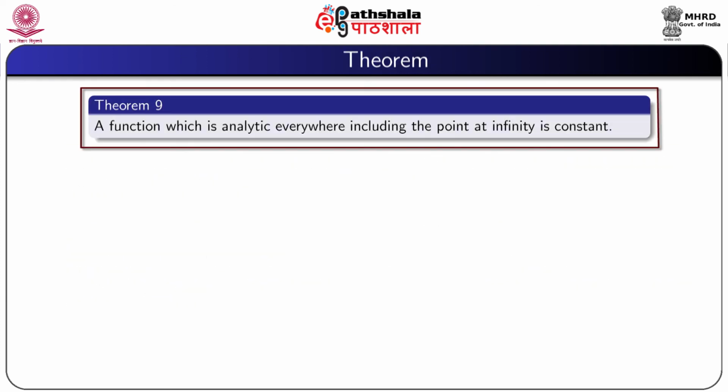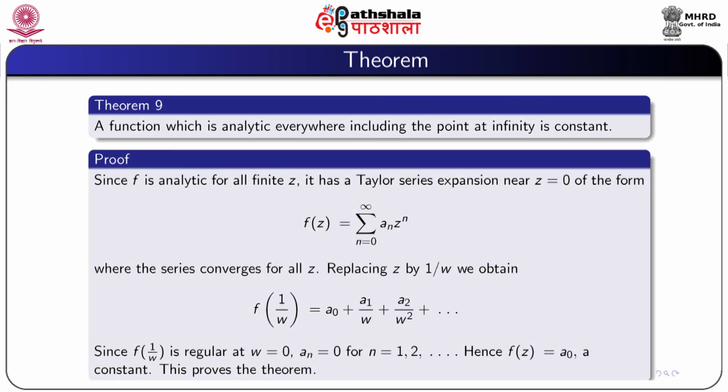Now, we prove that a function which is analytic everywhere including the point at infinity is constant. Since f is analytic for all finite z, it has a Taylor series expansion near z equal to 0 of the form f(z) equal to summation n equal to 0 to infinity a_n z to the power n, where the series converges for all z.